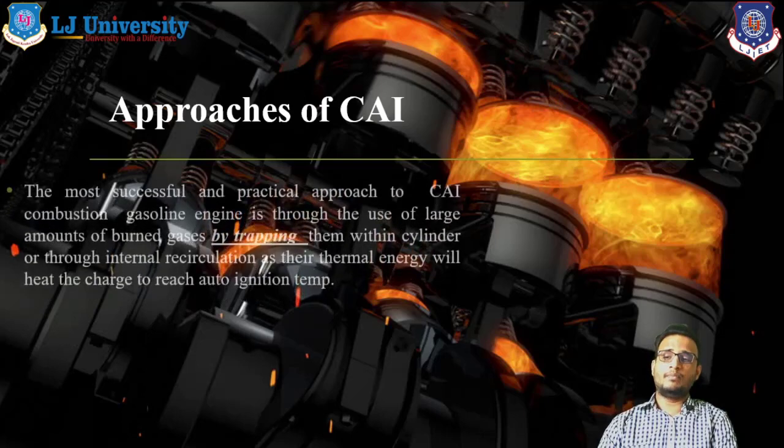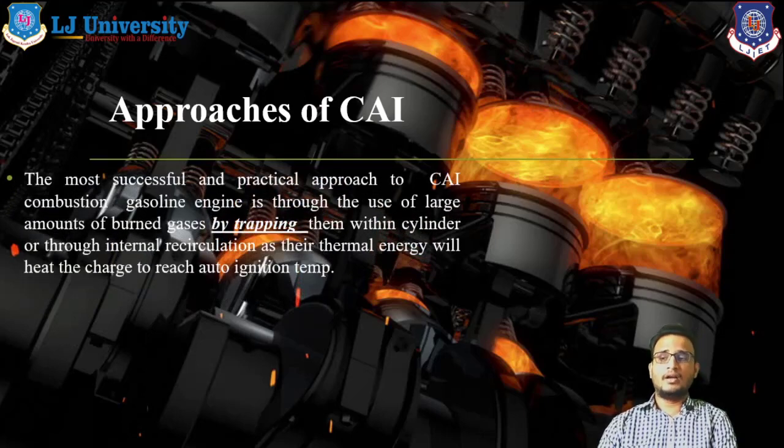So the first and most important approach: the most successful and practical approach to CAI combustion in a gasoline engine is through use of a large amount of burnt gases by trapping them within the cylinders. Means you can trap the exhaust gases in a particular cylinder for some time, sometimes with the help of a valve timing system.